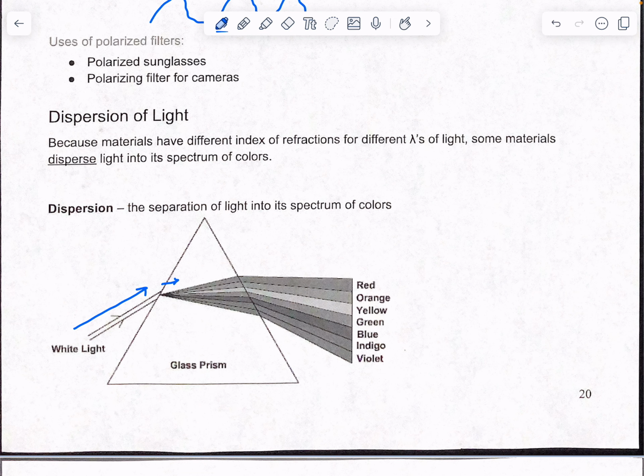Whenever it rains, you see rainbows outside. You typically see them after it rains because there's moisture in the air. White light is hitting the water in the air, which causes it to bend, and therefore it separates the white light into different colors. That's how you're able to see a rainbow.